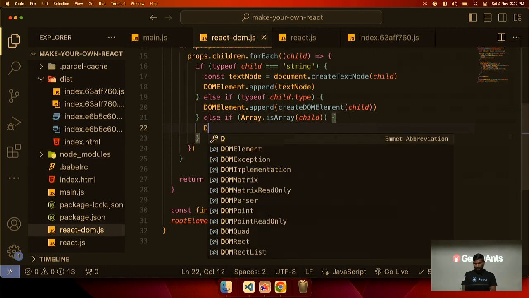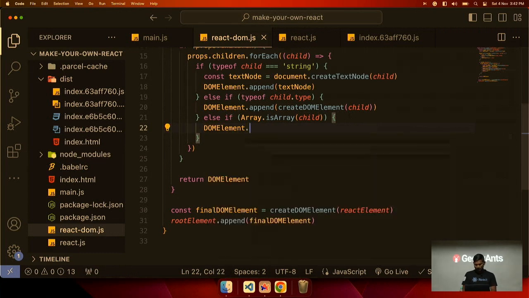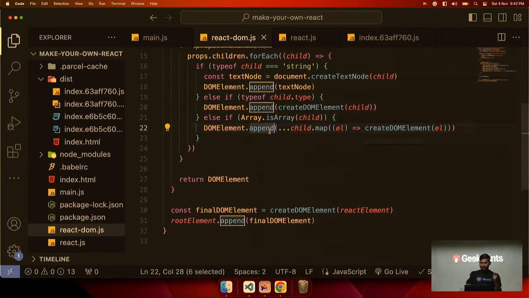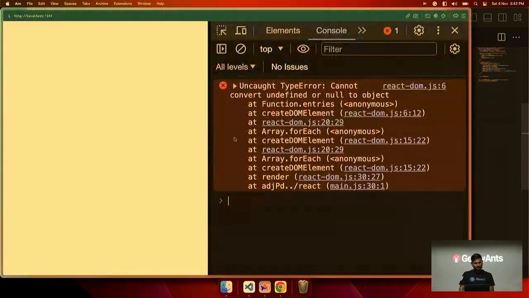Now this array of DOM elements will be returned. If we want to append it to our DOM element, we can append it, but we need to spread. The append method in the DOM can handle an array. If we spread it like this, it will render.